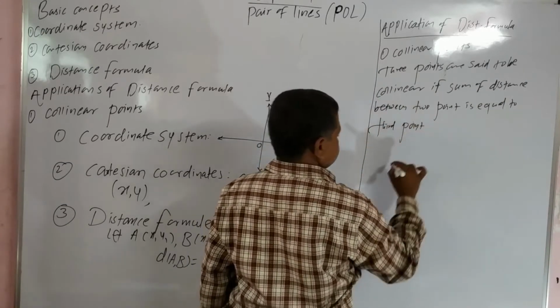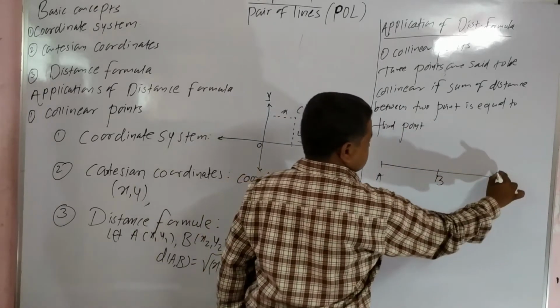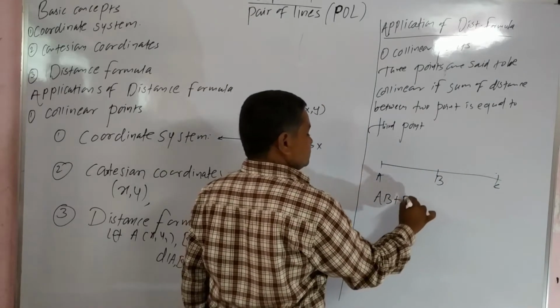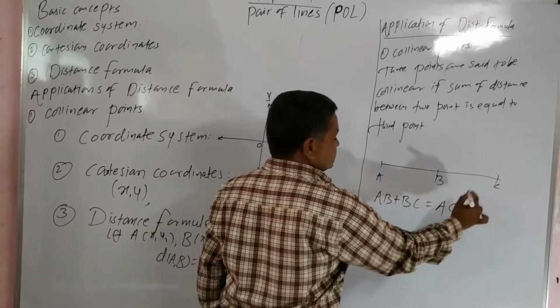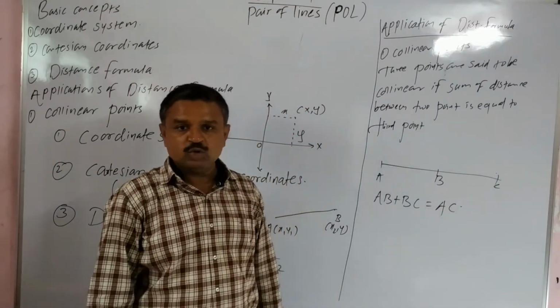See here, students, there are three points A, B and C. AB plus BC equals AC. Then we say that these three points are collinear.